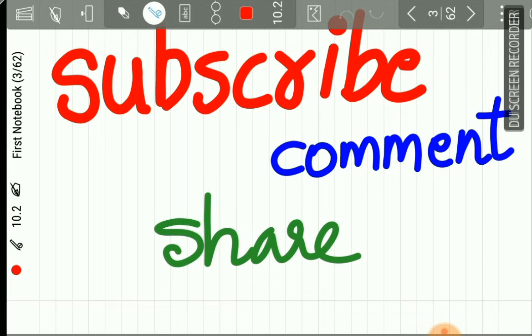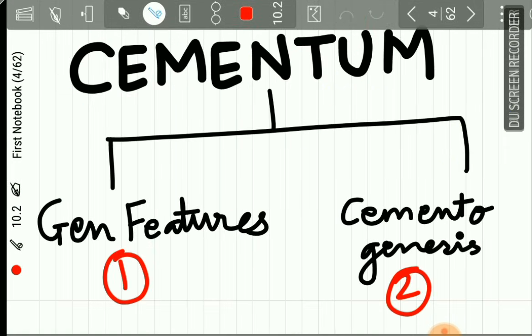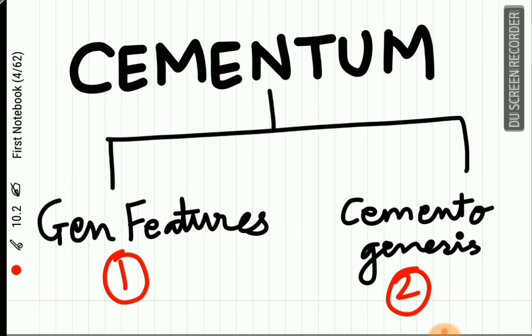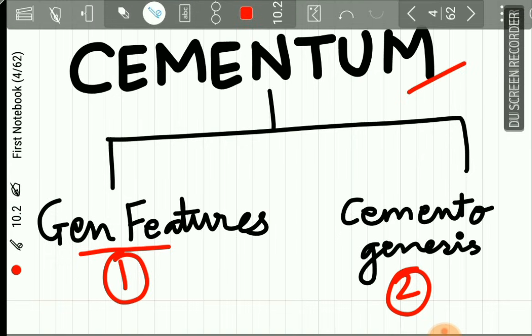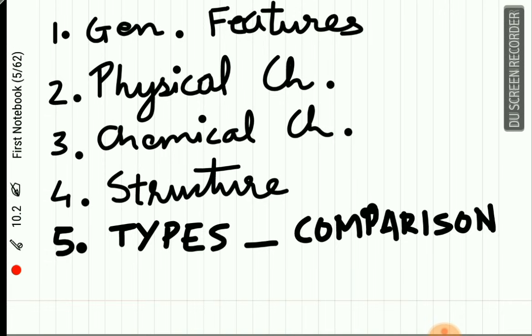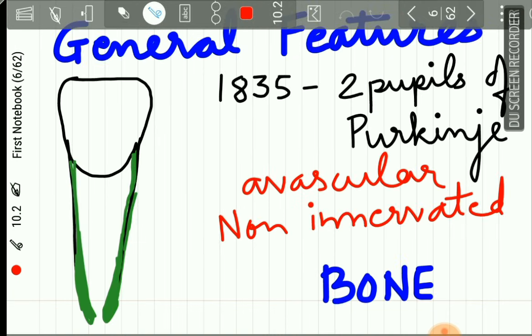So without wasting any time, let's start with today's topic, which is cementum. Cementum we would be studying in two parts. In part 1 we would be studying about the general features, and in part 2 we will be studying about the cementogenesis. So let's begin with part 1. In today's lecture we would be studying about the general features of cementum, the physical characteristics of cementum, the chemical composition of cementum, the structure of cementum, various types of cementum, and the comparison between the various types.